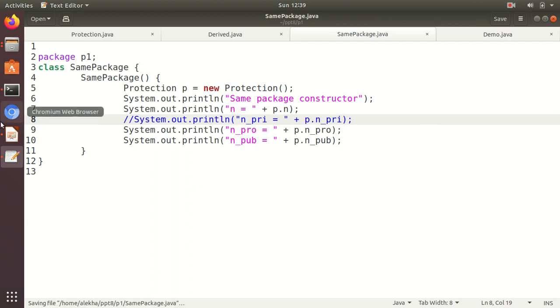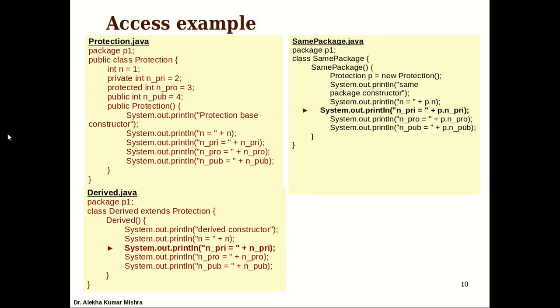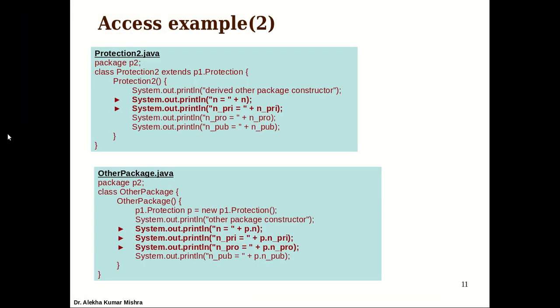Now let us look at the case of another package. All these classes are different: one is a subclass, one is a non-subclass trying to create an object of Protection, and we can see how they access. Let us see one of a different package, P2. Another package created means we create another directory and store the files there. We have two files here. One file has a class Protection2.java, which is a subclass of Protection.